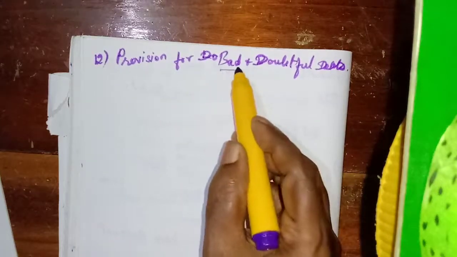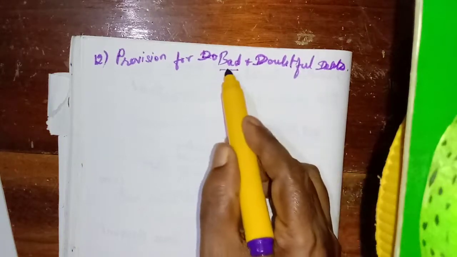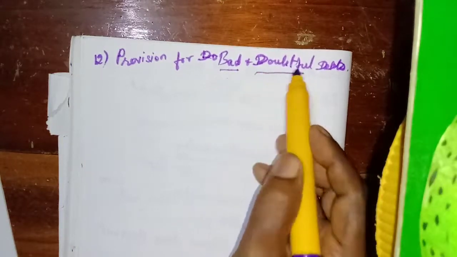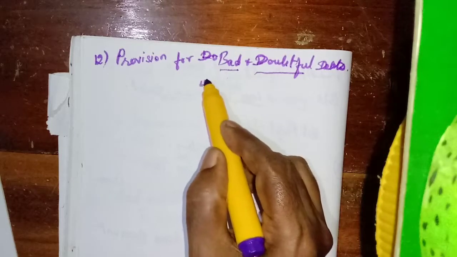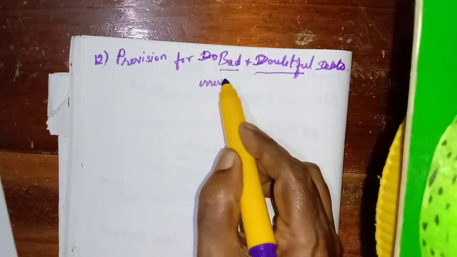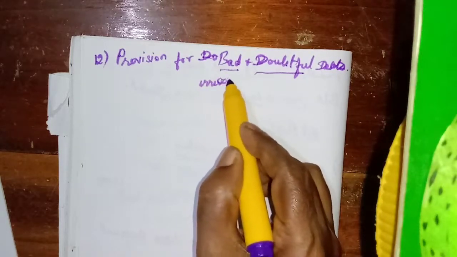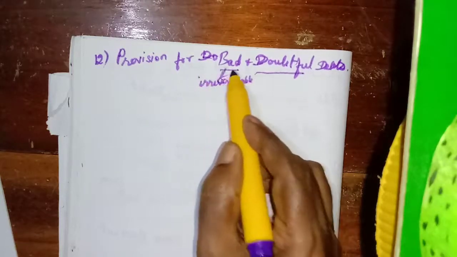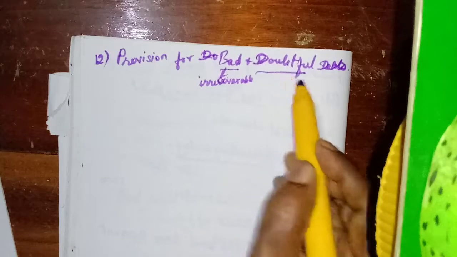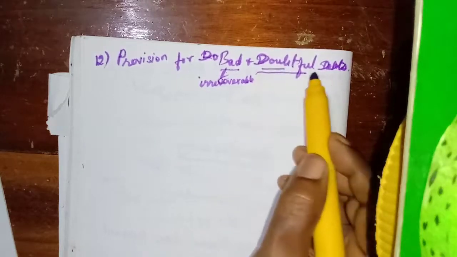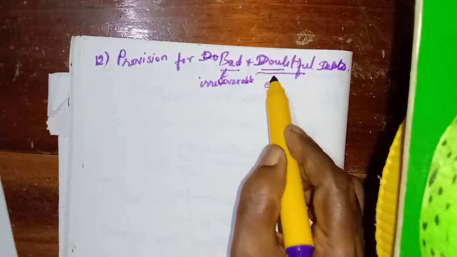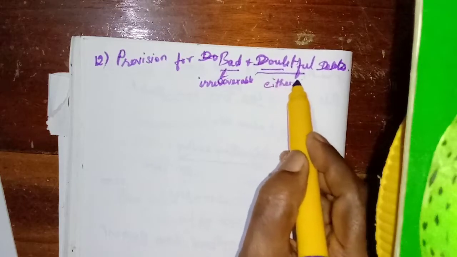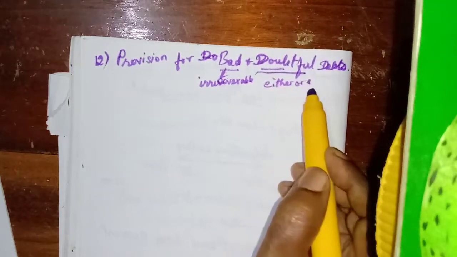So now we have learned about the bad debts. Okay, that is we cannot recover, irrecoverable debts. This one have doubt. Whether either we will get or we may not get.